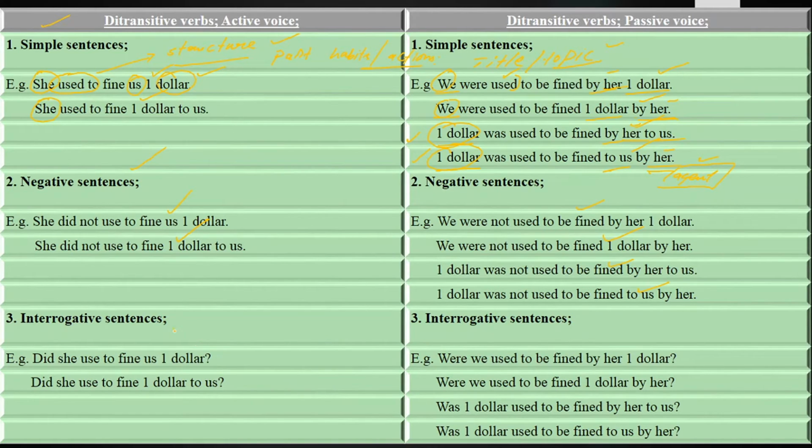Next, we have got the interrogative sentences. Those sentences in which we ask questions and put queries are called interrogative sentences. Did she used to fine us $1? Did she used to fine $1 to us? Were we used to be fined by her $1? Were we used to be fined $1 by her? Was $1 used to be fined by her to us? Was $1 used to be fined to us by her?